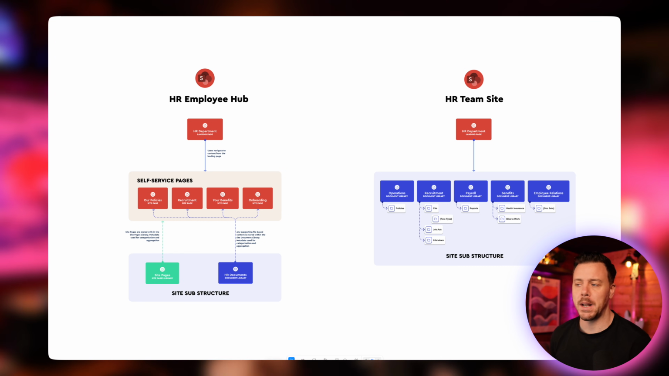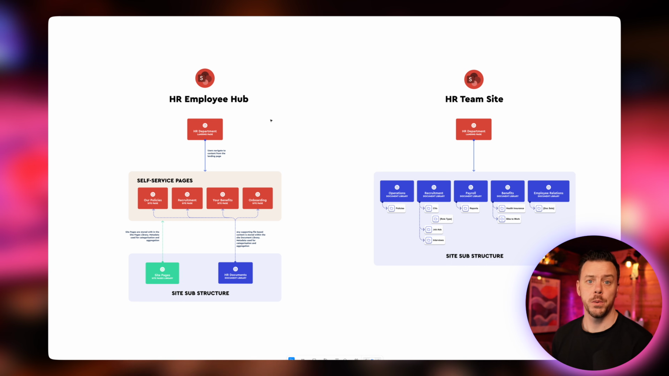Now, I've mentioned previously that we're going to use a two-site approach for our target IA or information architecture within SharePoint. So if we have a look here, we can see a rough plan of what we're going to end up with. So it's two sites. It's our HR employee hub, which is effectively our intranet site for HR. And then there's the HR team site, which is the collaboration site for our HR team. I approach the design of these sites differently because there's two different scenarios or two different ways people are going to want to find this content.